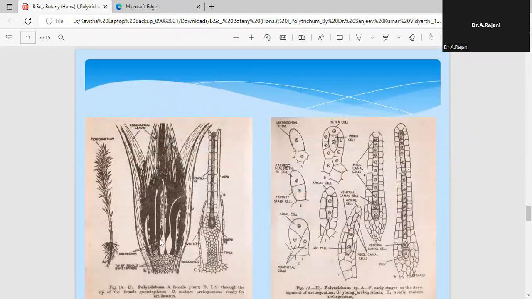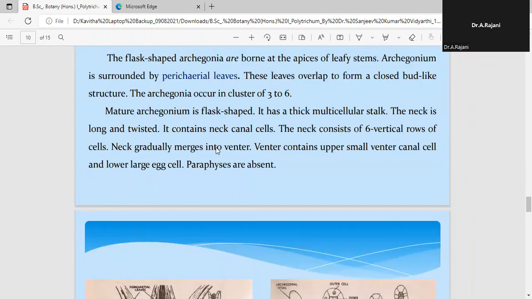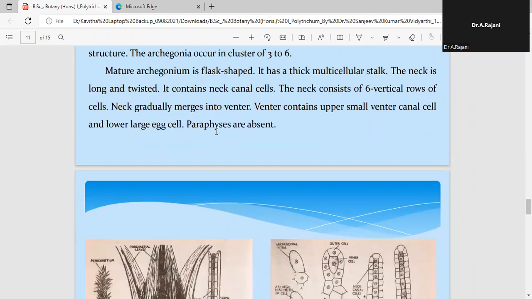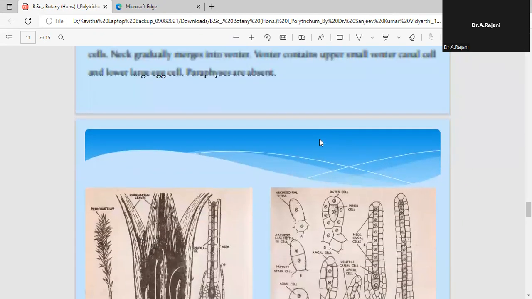You can see here, this is a globose venter, and this is the multicellular stalk and a long neck. So this is a conspicuous characteristic feature in Polytrichum. The archegonium consists of around 6 vertical rows of neck canal cells, or the neck cells. That's why it becomes very long.